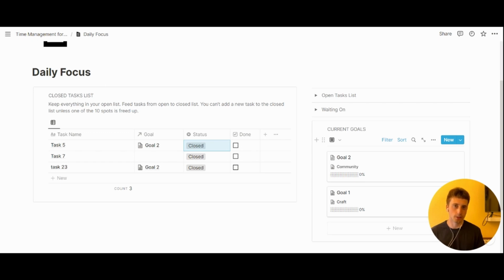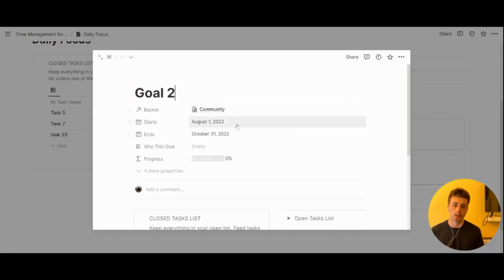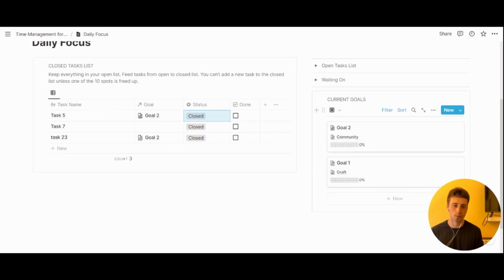A goal is considered current in the system whenever the day falls between the start and the end date of the goal. And that's why these goals appear right here. Because, for example, for goal number 2, you will see that the start date is August 1st and the end date is August 31st. Since today is August 5th, we are between that time frame, and that's why this goal appears right here as a reference point for you to access at any time directly from your dashboard.